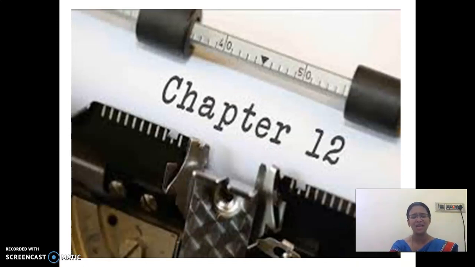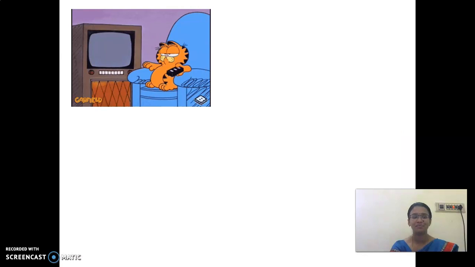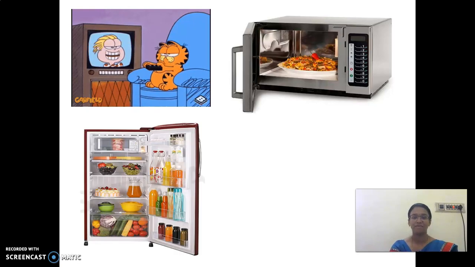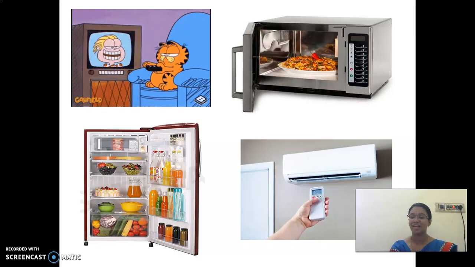What would be the name of this topic, children? Don't open your books, okay? Look here. What is this? This cartoon character is watching TV. And what is this? Microwave oven, and then fridge, AC.